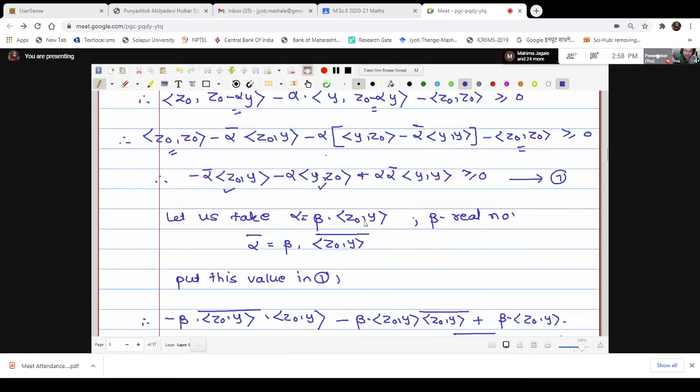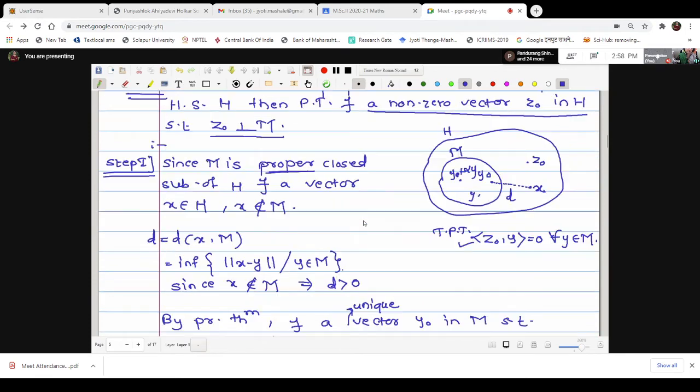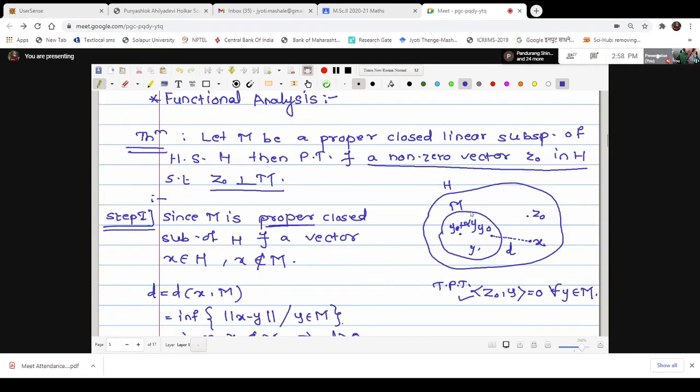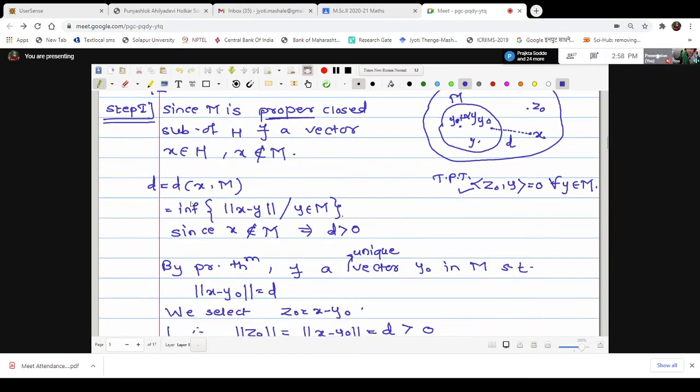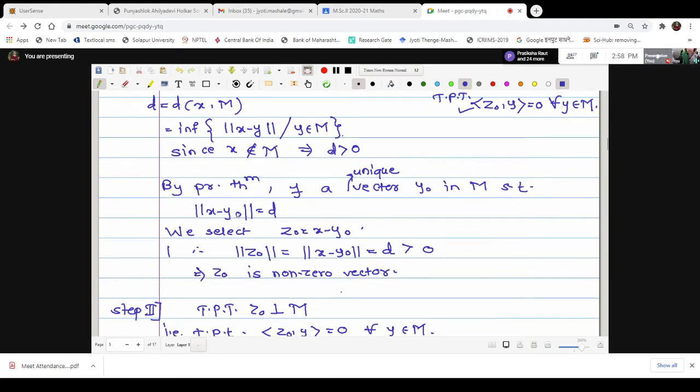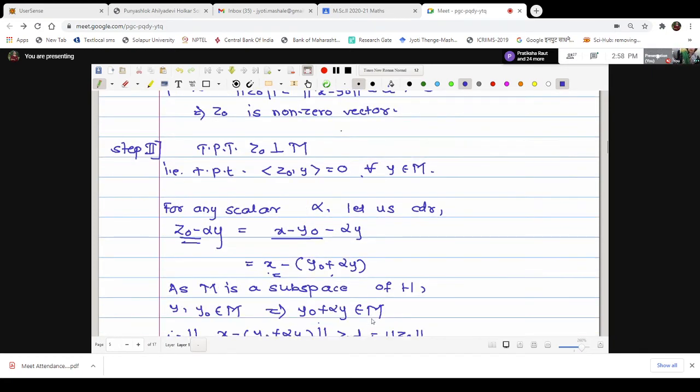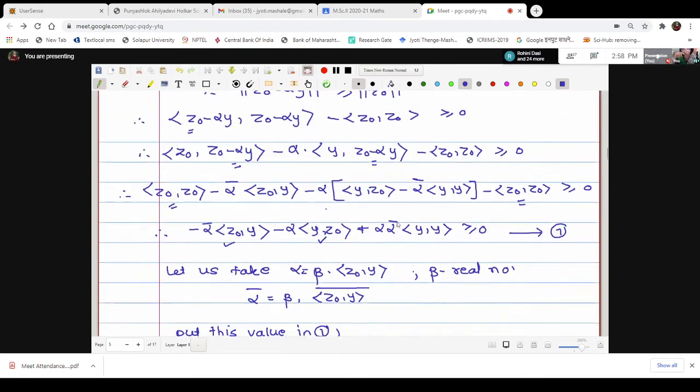What we have done initially, the theorem is showing the existence of a non-zero vector z naught which is orthogonal to the proper closed linear subspace. This we have proved. For that purpose we have just made use of the definition D. By the previous theorem we have selected the vector which is non-zero, and with these calculations he has shown that the inner product of z naught with y is 0, that is, z naught is orthogonal to y.